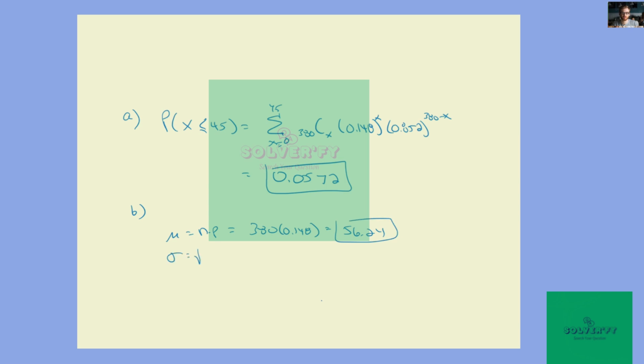The standard deviation is the square root of n times p times 1 minus p, and so it would be the square root of 380 times 0.148 times 0.852. And that comes out to 6.9222 to 4 places.